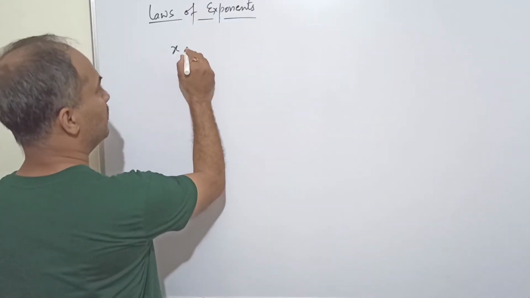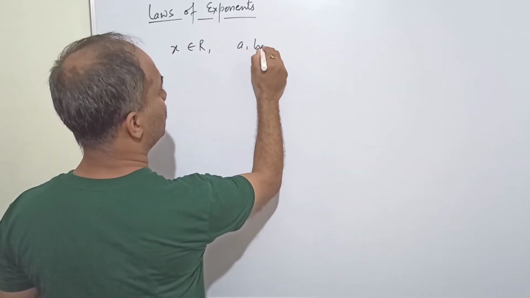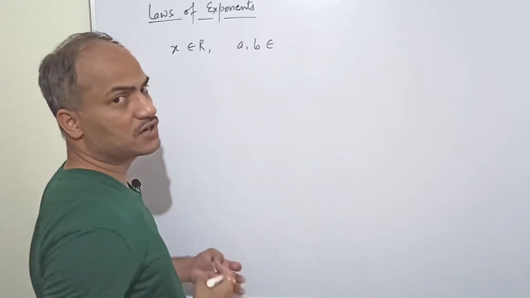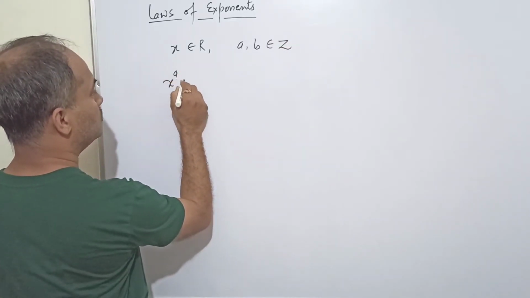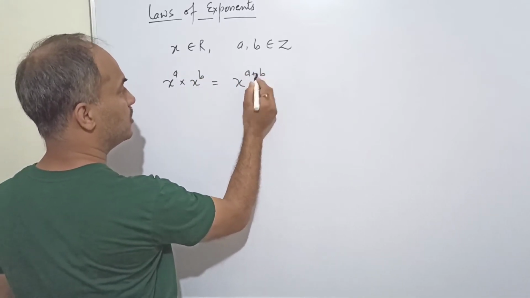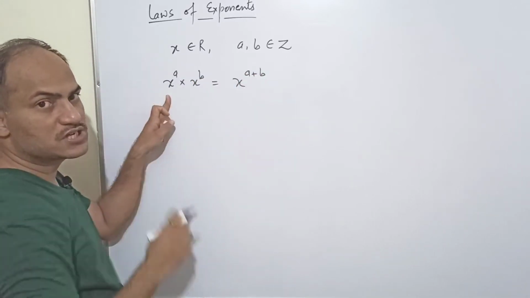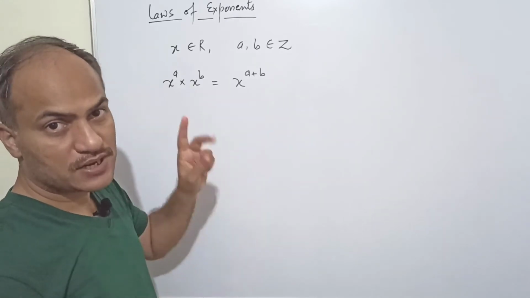Suppose x is any real number and a, b are integers. So x to the power a into x to the power b becomes x to the power a plus b. It means whenever multiplication is there of the same base, we always add the powers.